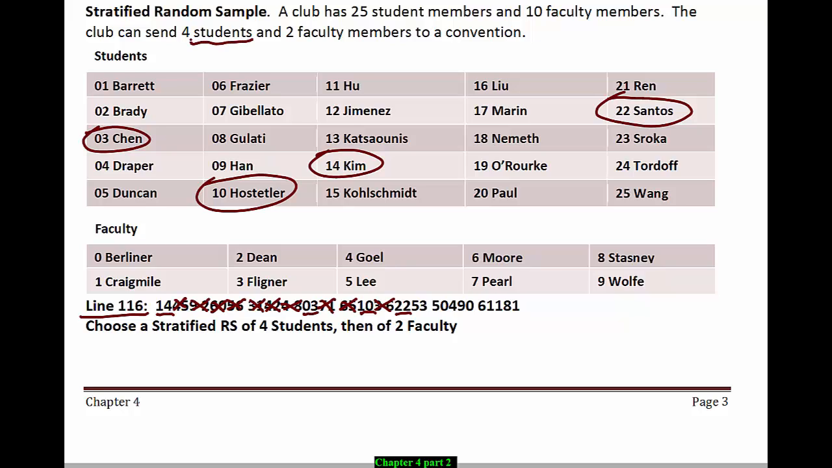Now it's time to pick our faculty. Notice the faculty only have single-digit codes. In order to get the same answers in this class, we're going to use the same strategy of where to start in the table of random digits. We're going to pick up at the spot where we left off from getting our sample from the first strata. So we're going to start with 5, 3, 5, 0, 4, 9, 0, etc. Since we have single digit codes, the next person that we pick is number 5, Lee, and then number 3, Fleigner. And this is how we get a stratified random sample using a table of random digits.